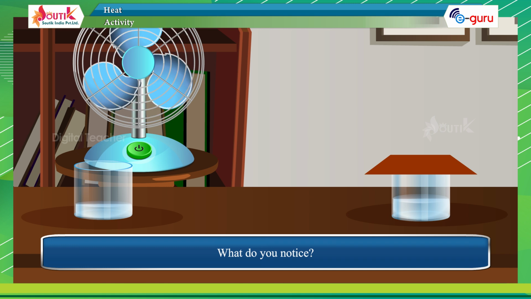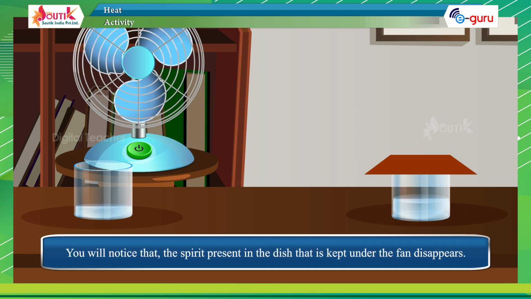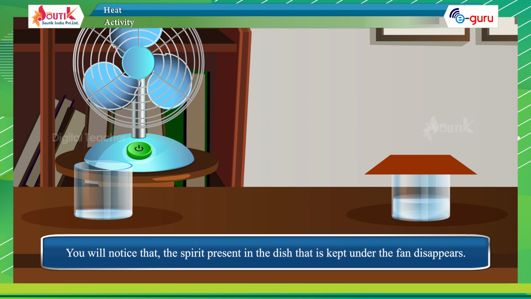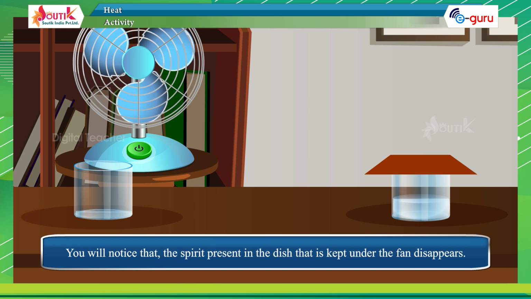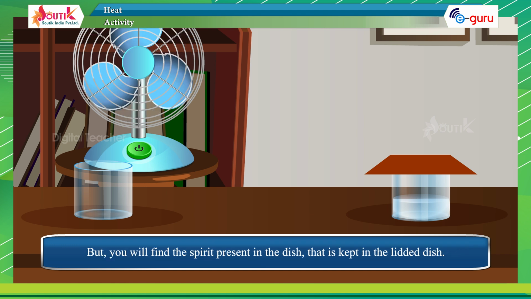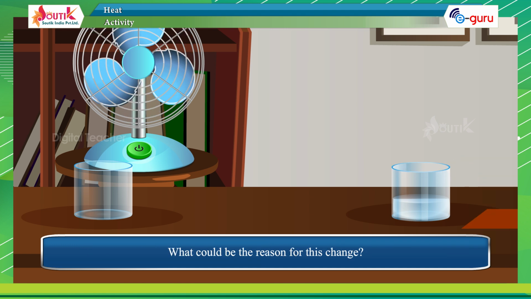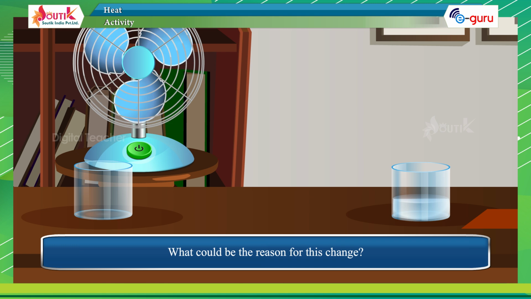What do you notice? You will notice that the spirit present in the dish kept under the fan disappears, but you will find the spirit present in the lidded dish. What could be the reason for this change?